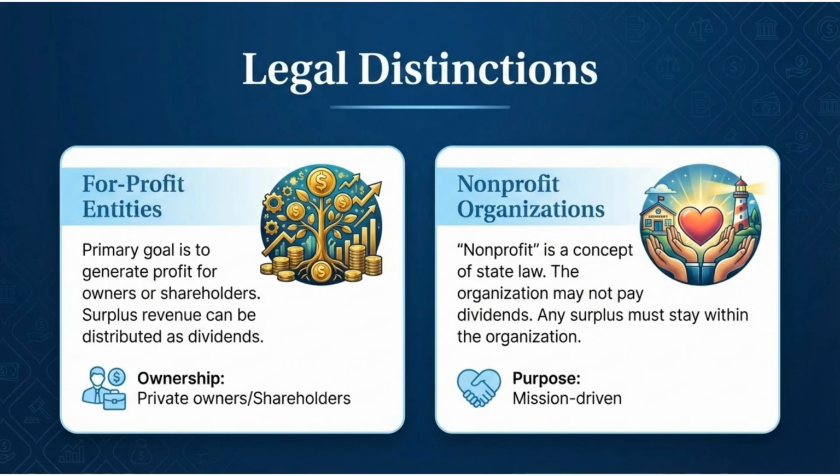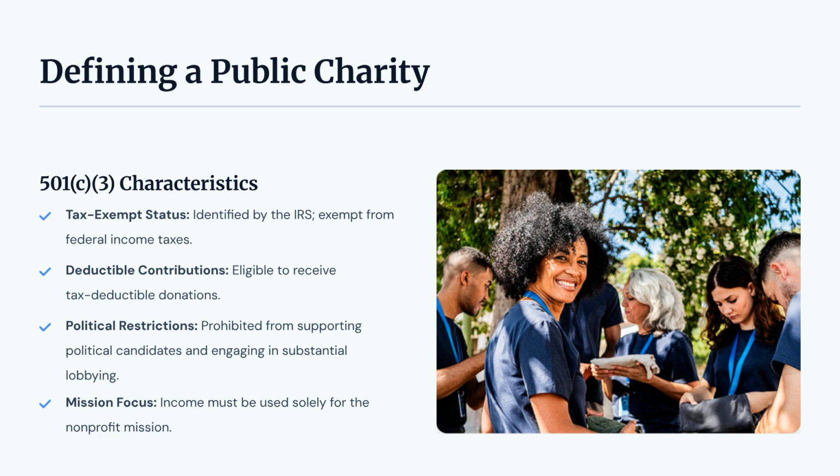Legally, nonprofit organizations are distinct from for-profit entities. Nonprofits are mission-driven and cannot distribute surplus revenue to owners or shareholders. Any surplus must remain within the organization to advance its mission. Most public charities are 501c3 organizations, which have tax-exempt status and can receive tax-deductible contributions. However, they face restrictions on political activity and must use income solely for the nonprofit mission.